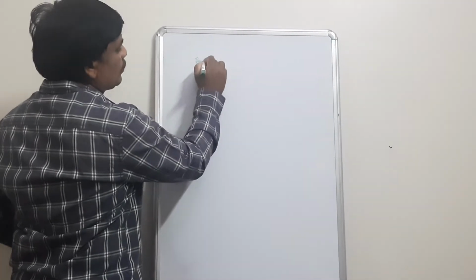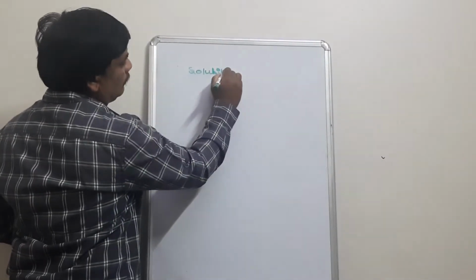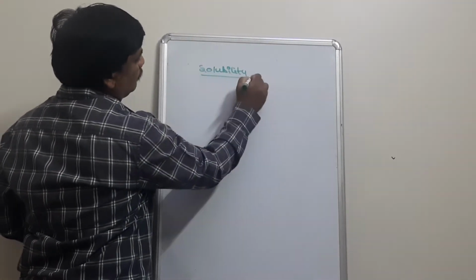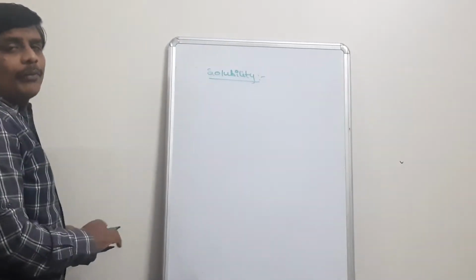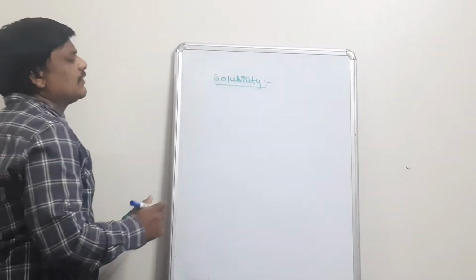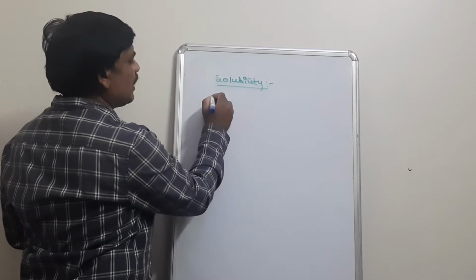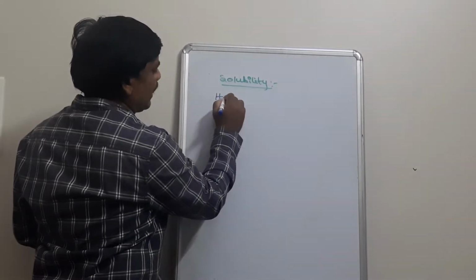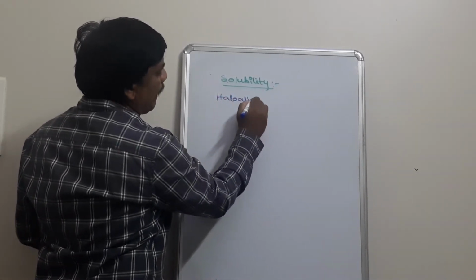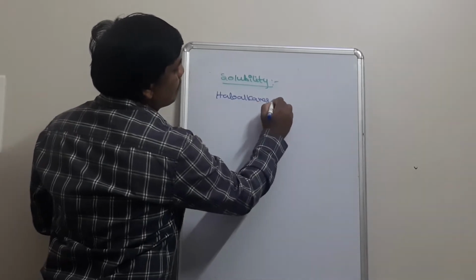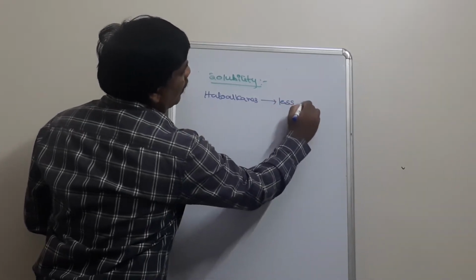The next physical property is solubility. If we see the solubility, generally these haloalkanes are less soluble in water.